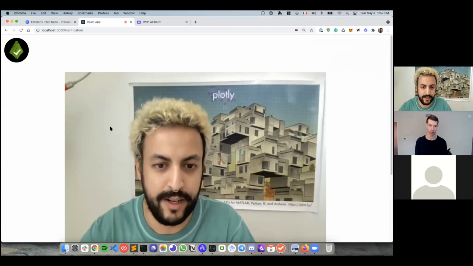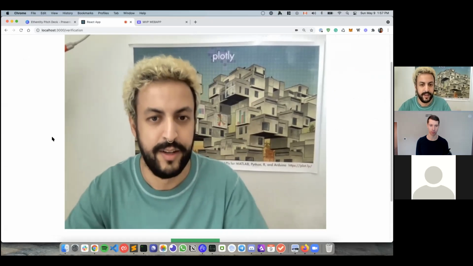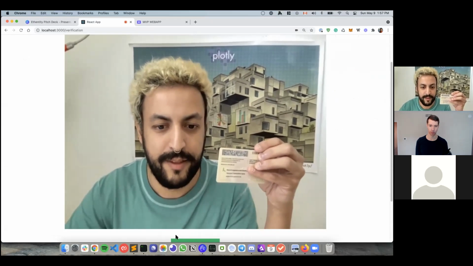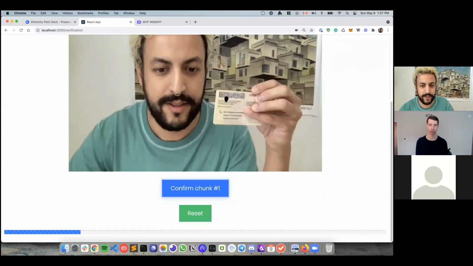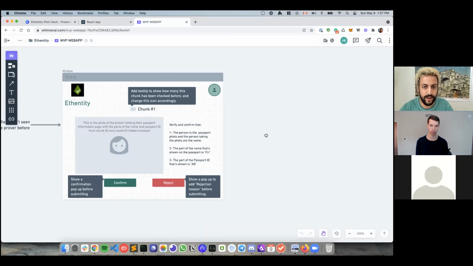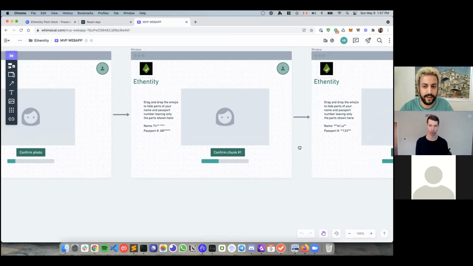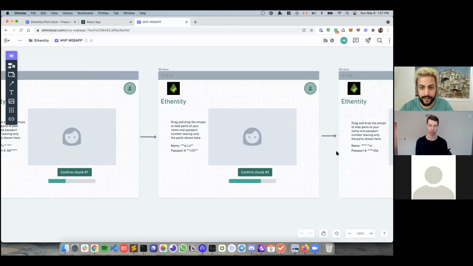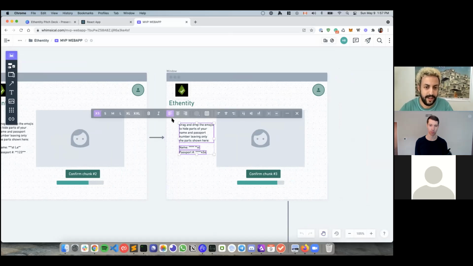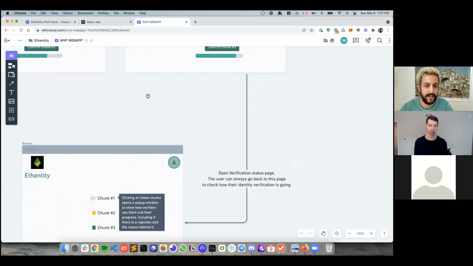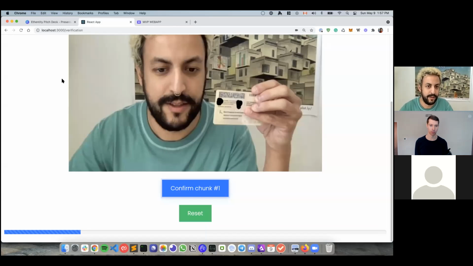The first step for that is really just to take a photo with their ID. So I'll just do that here. Once that's done, since we're talking about chunks, the first thing to do is to mask the information that's not in the first chunk and then produce it. They will need to do the same thing for the second chunk, but a different part of the information, and then the third chunk as well, and then save that. Once that's done, the verification will have been produced.